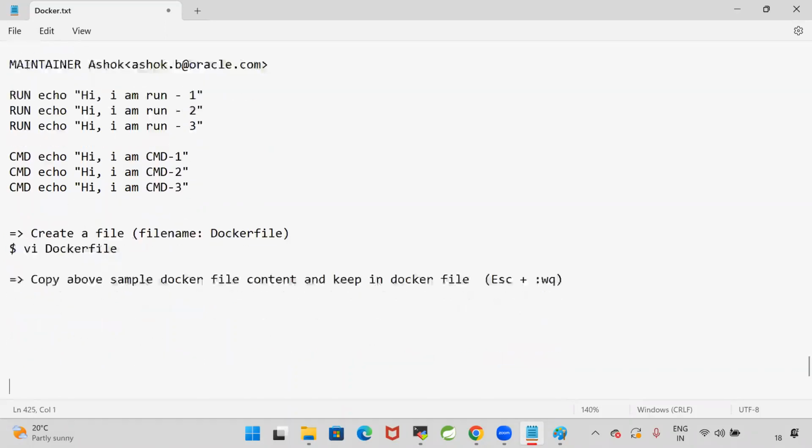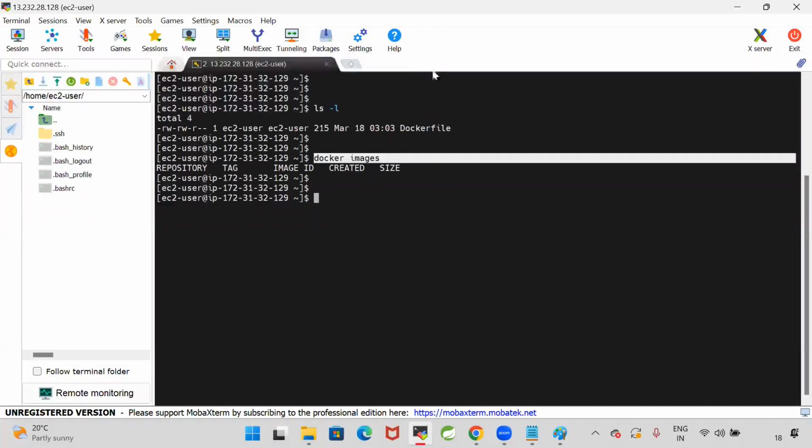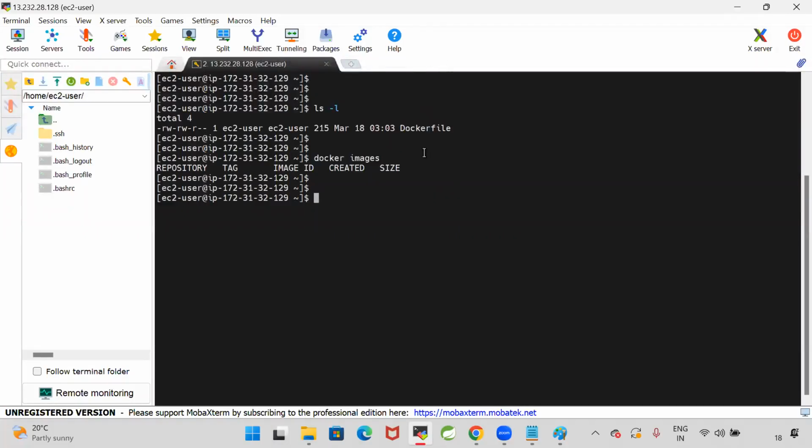Once that is available, now I want to build the Docker image. Guys, observe carefully. First time we are creating our own Docker image. Currently, are any Docker images available in my machine? Docker images are not available. But I have a Dockerfile, and using this Dockerfile I want to create the image.